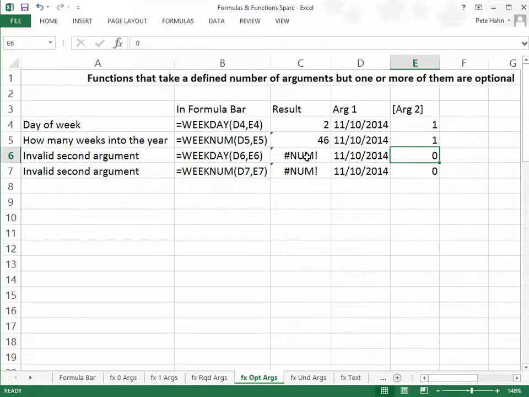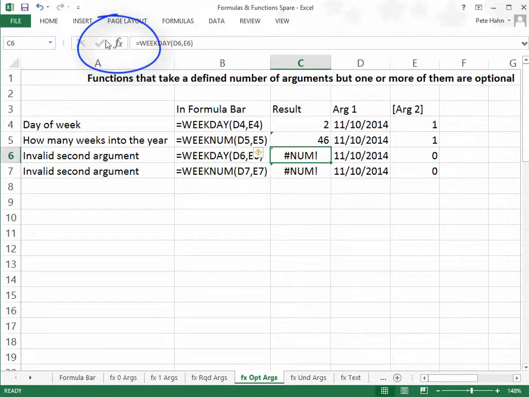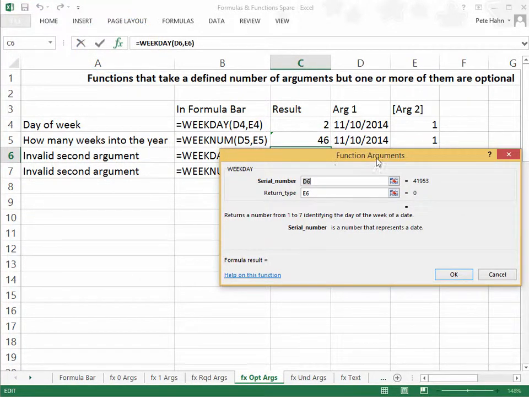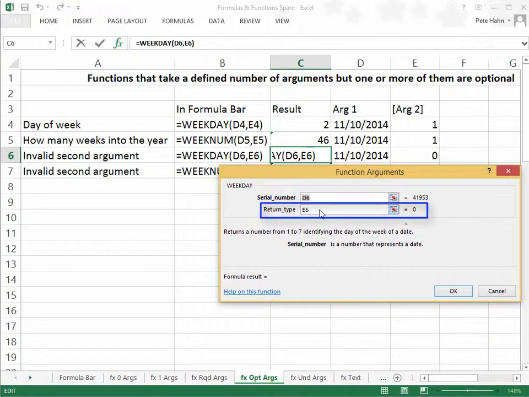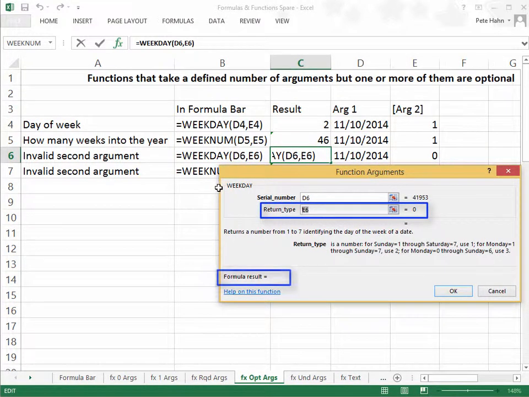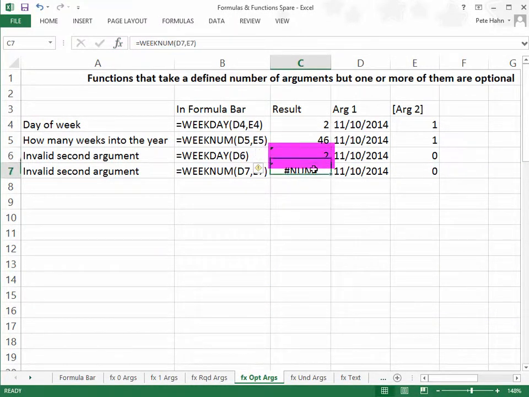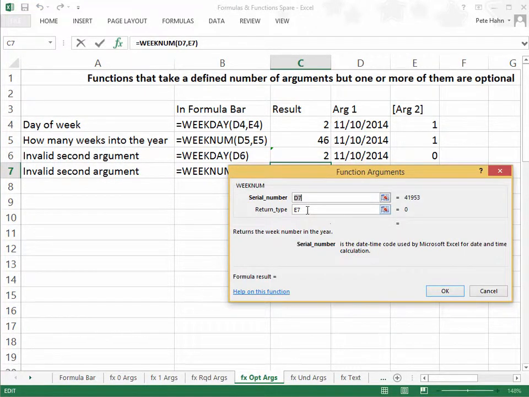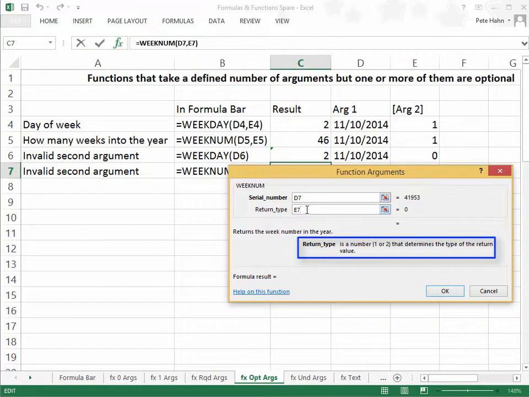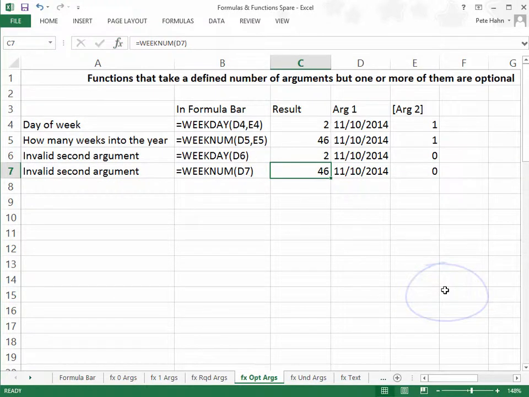Now watch as I bring up the function wizard for one of the ones producing an error code. Let's erase the cell reference for the second argument and see what happens. We get a return value via the formula result, and when we click OK, we see a valid return value in the cell. So from this we know that argument 2 is optional. However, any value provided for this optional argument must still be of the correct data type and within range specified in the argument's description. I'll pause for a moment and let that sink in.